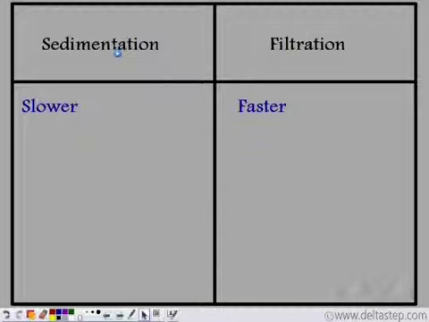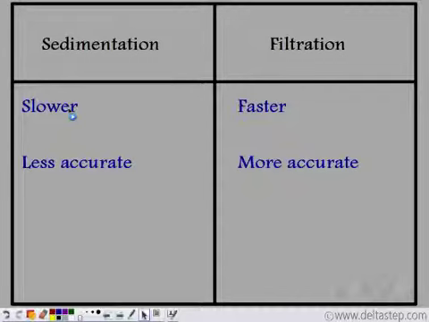Another disadvantage of the sedimentation method is that it takes a long time and it is less accurate. So it's slower and less accurate. Why is it less accurate? It's because when you are pouring the contents into another beaker, that is when you are decanting the clear liquid, at times some solid may also pass into the other beaker. Whereas in case of filtration, the filter paper retains the entire amount of the insoluble solid.